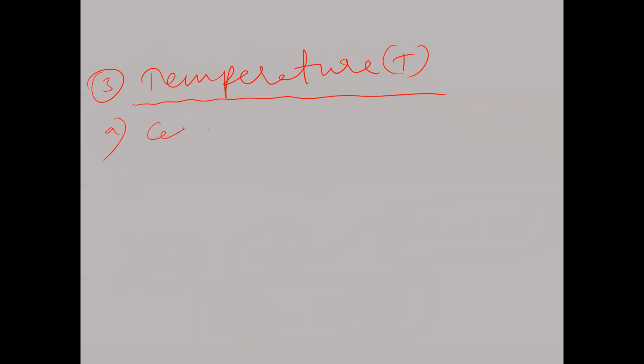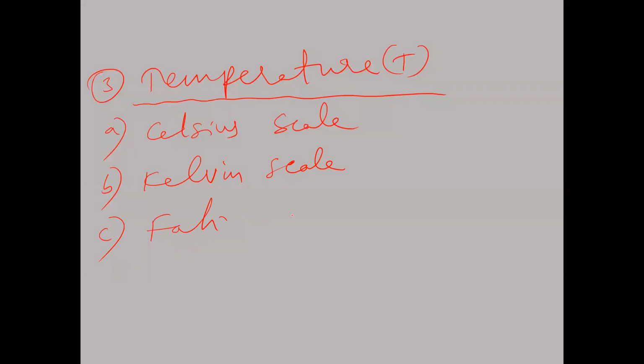So the Celsius scale of temperature, and then the next one, the Kelvin scale. And also we have the Fahrenheit scale. So Fahrenheit temperature scale, Kelvin temperature scale, and Celsius scale or centigrade scale, we say.